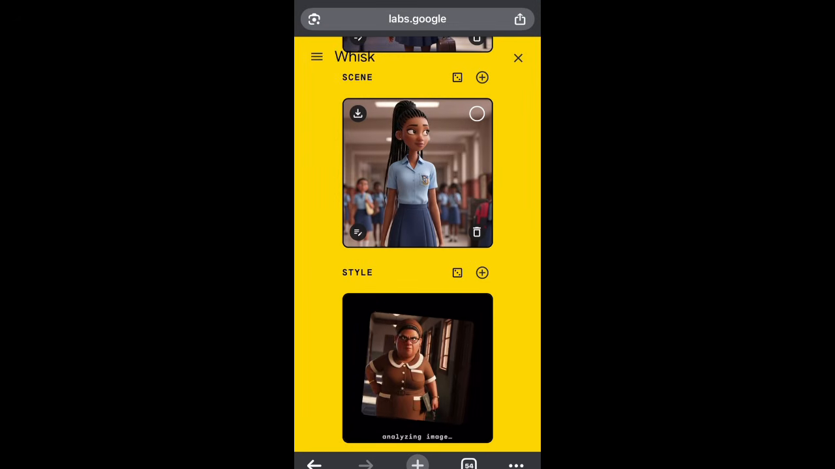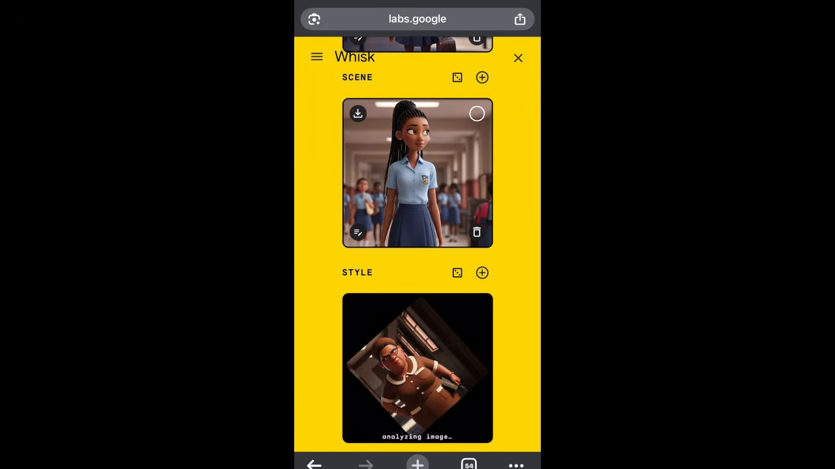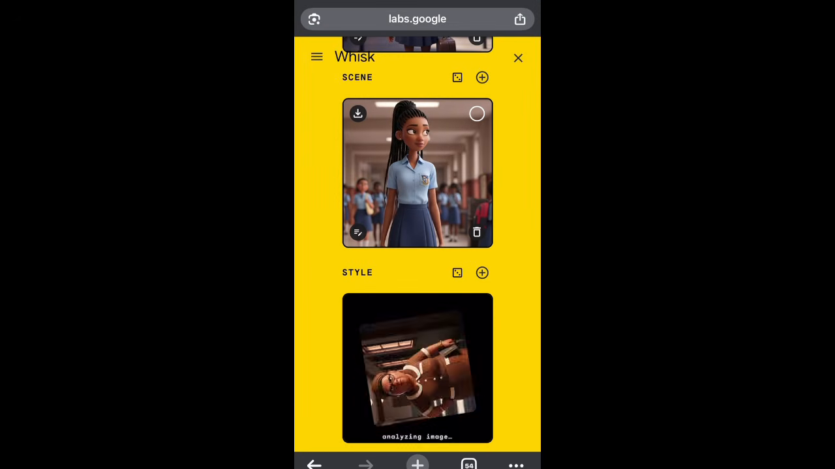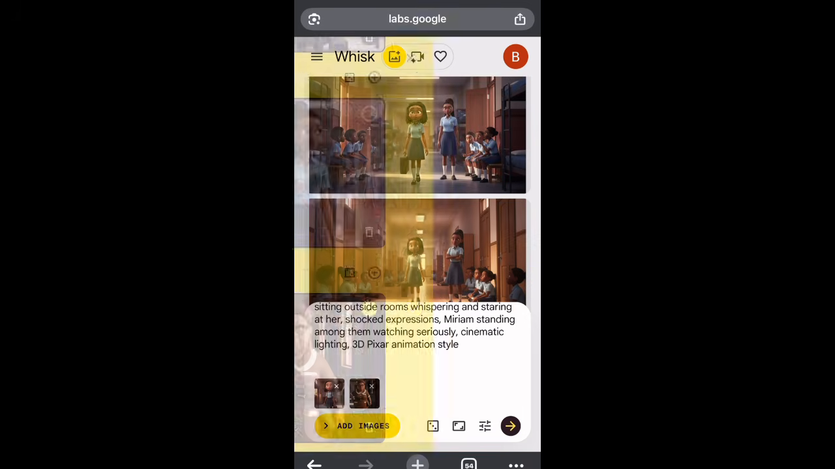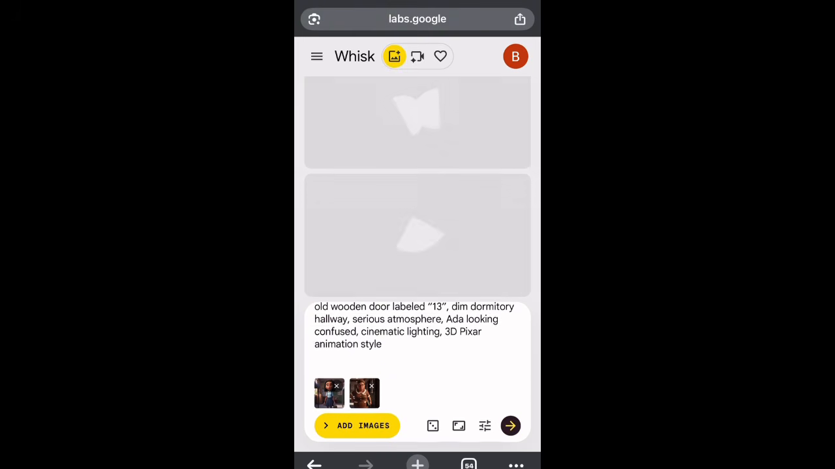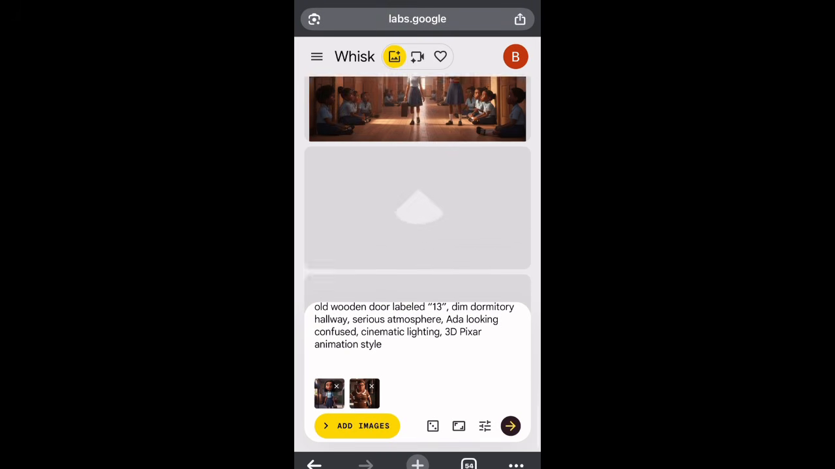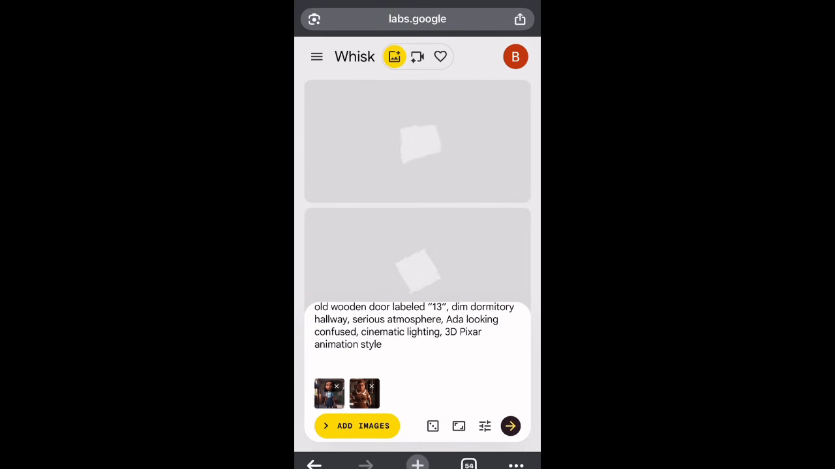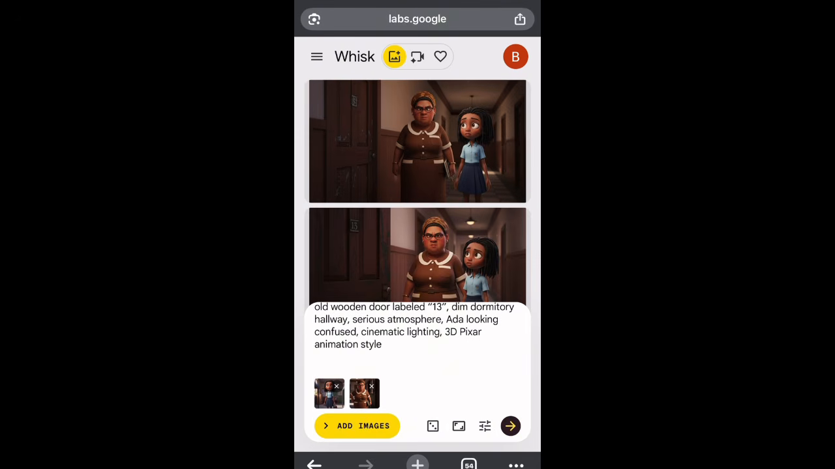Now, this lady and Ada are the only people that have to be at this particular scene. So I'm just going to exclude the other girl that was in the middle, and I'll paste the prompts for it, and then I'll click on generate, and then you see the lady and Ada at that particular scene. So it is as simple as that.